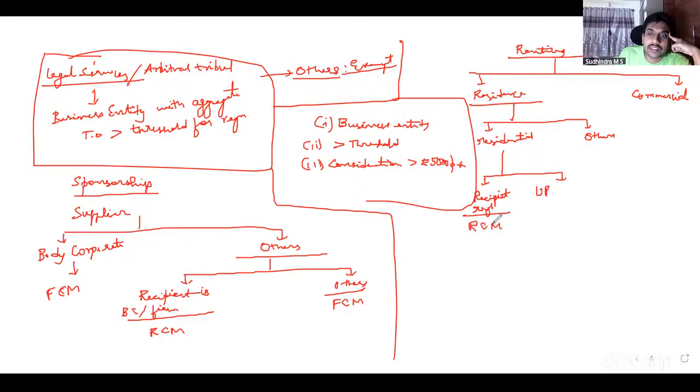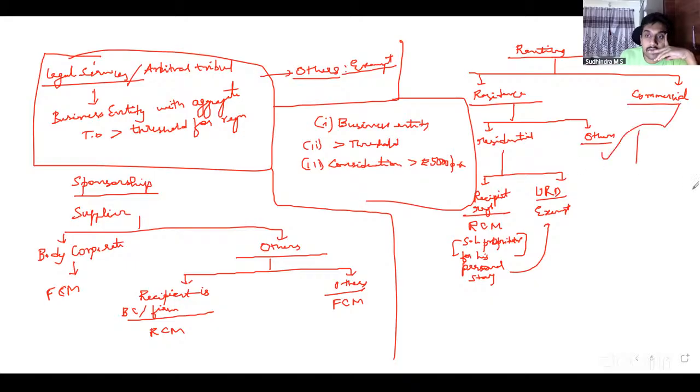But here there is one exception. A registered sole proprietor takes a house on rent for his personal stay. Excellent. Then it is exempt. Very good. If it is for other purposes, that is commercial purposes, what happens? Supplier is registered. Very good.